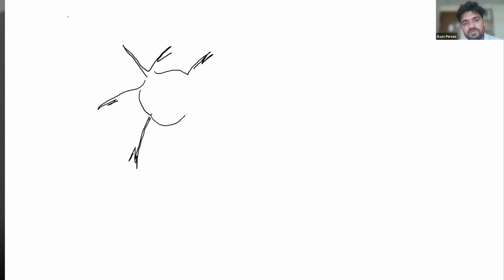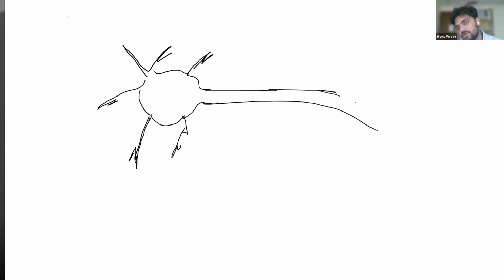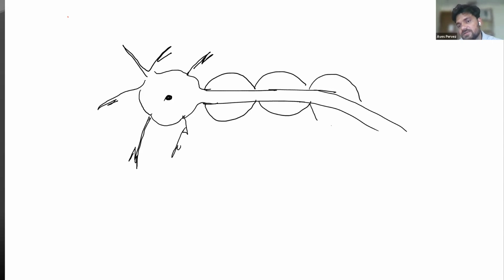Like this way, this one is just drawing because it's very hard to draw with the writing pad. Okay. So this one is nucleus, this one is dendrite. I'm just going to explain the features only. And these are the specialized structures. And then we have the synaptic terminals.